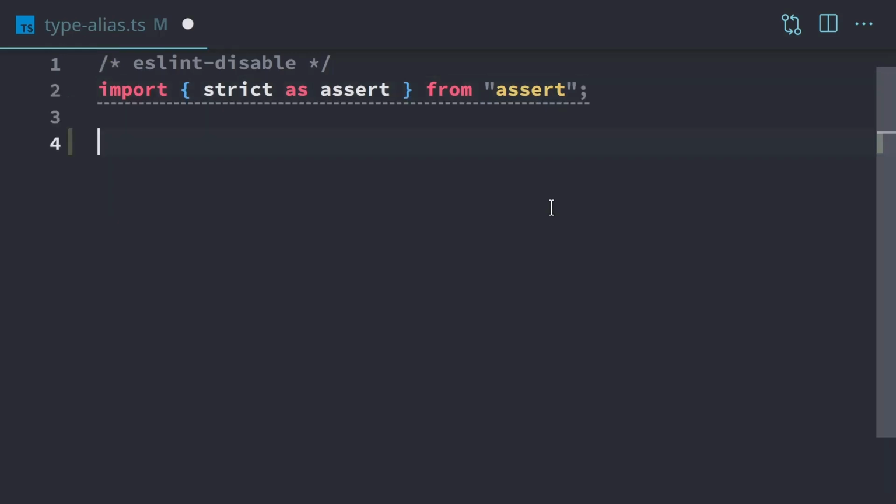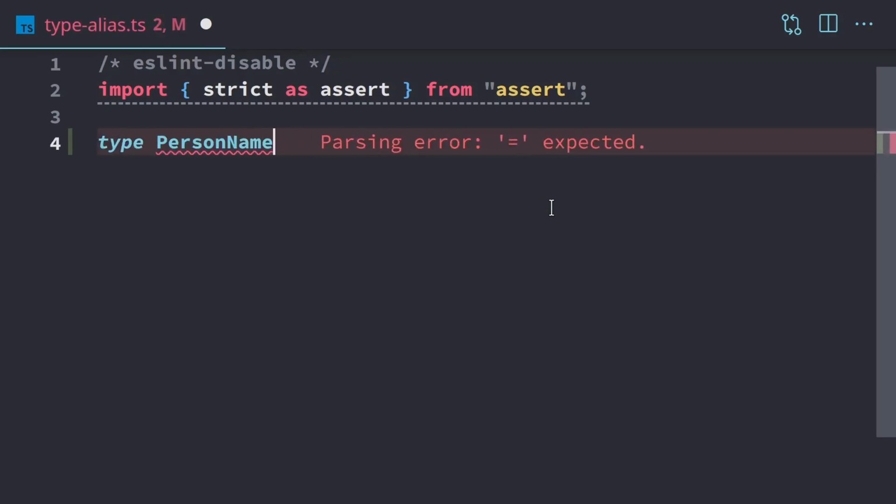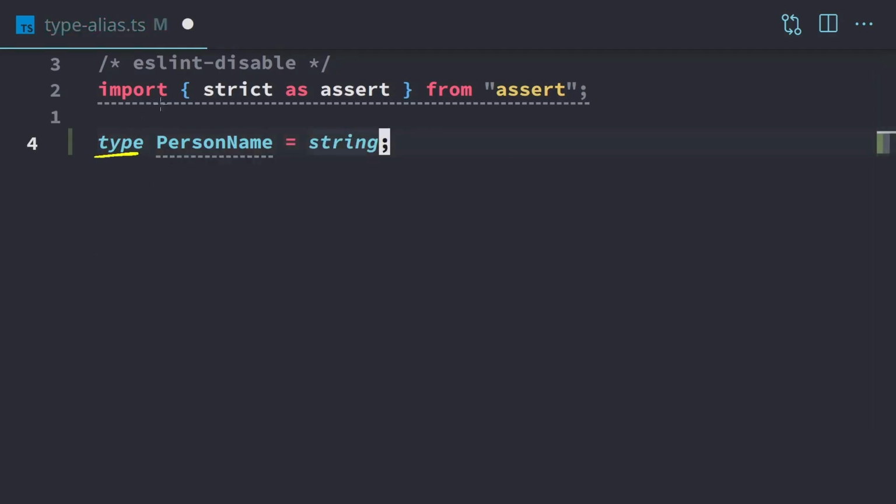To create a type alias, we use the word type followed by the name we want to give it. In this case, I'm going to create a type called PersonName, and we're going to set that to a string. We're creating a type alias with the word type, making a new one called PersonName, and telling TypeScript that anywhere we see PersonName, it's going to be a string no matter what.